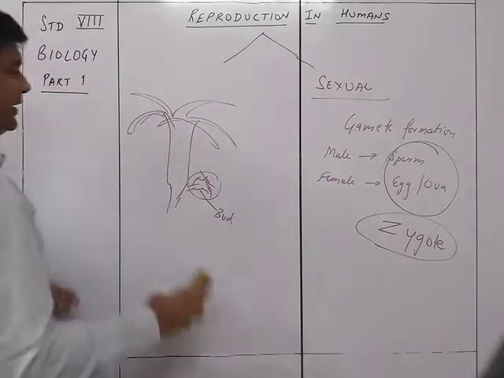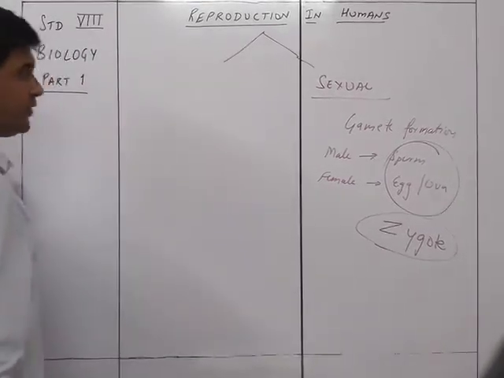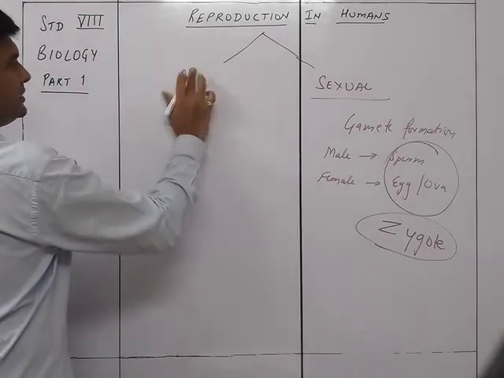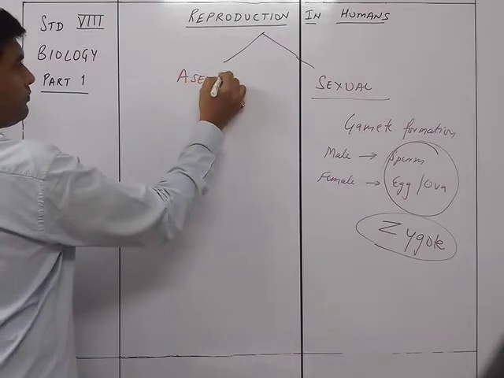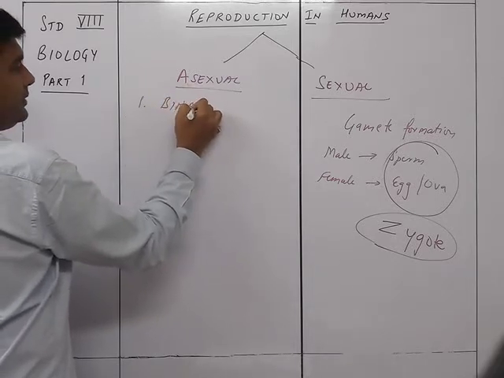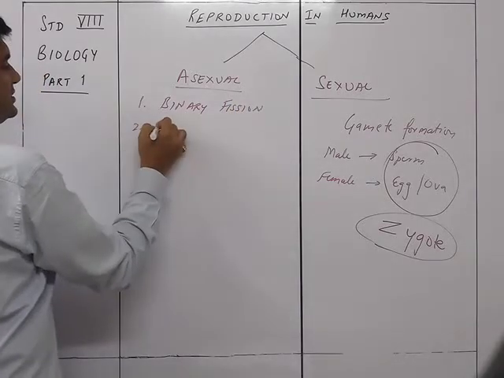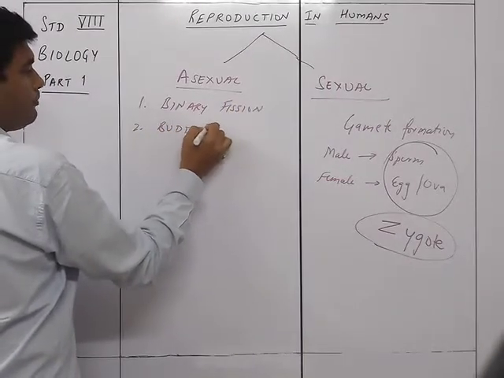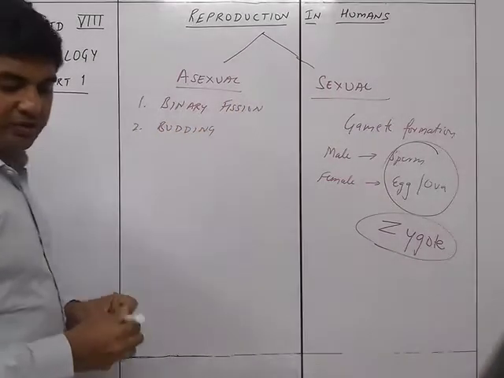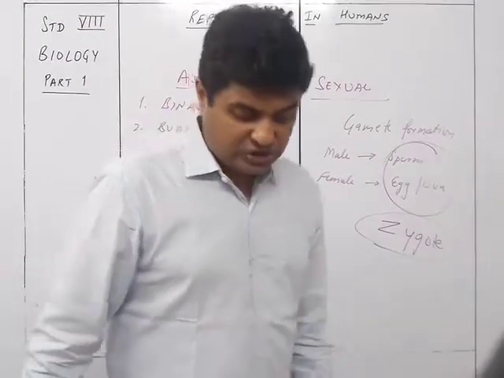So what we have over here is the asexual method. In the asexual method, the first one was binary fission, and the next one is budding. Okay, so these are the two. Now we see the next one, that is regeneration.